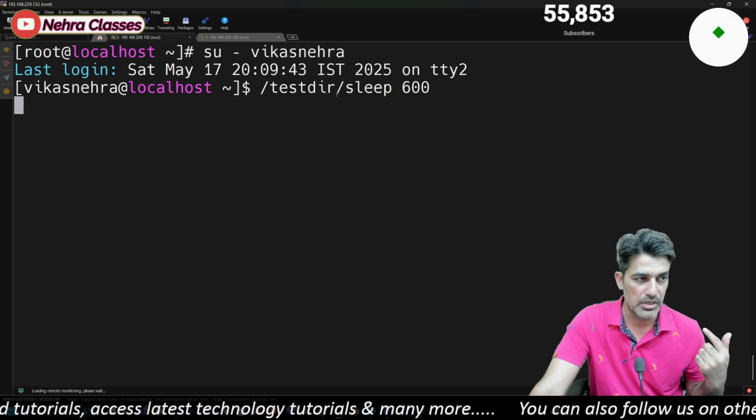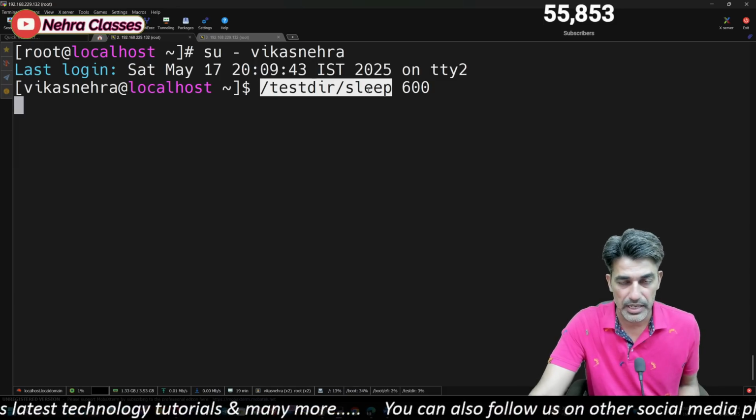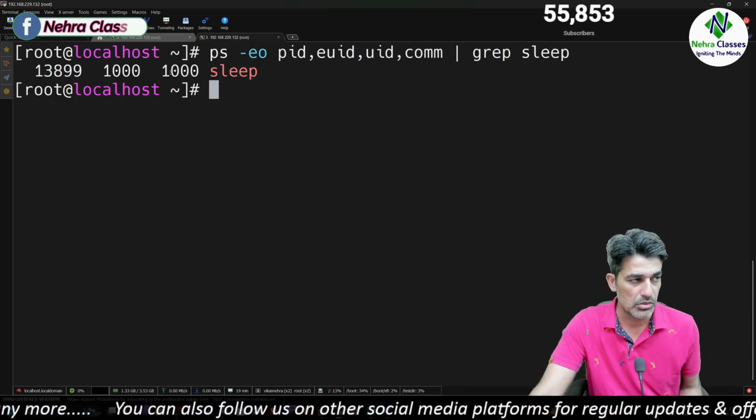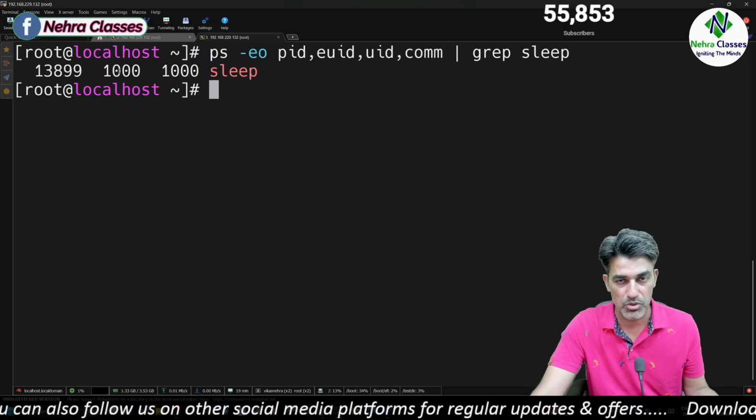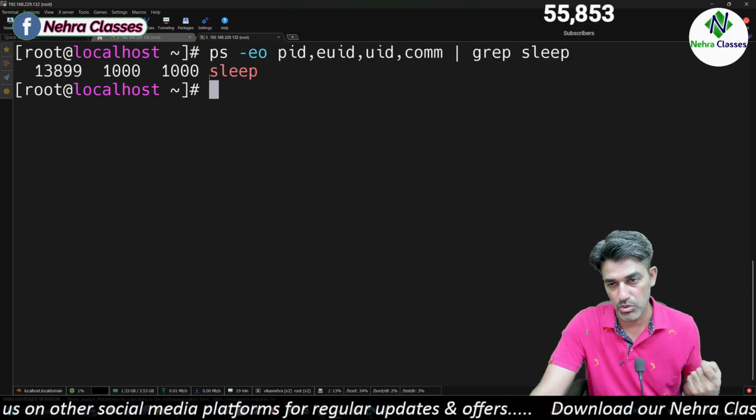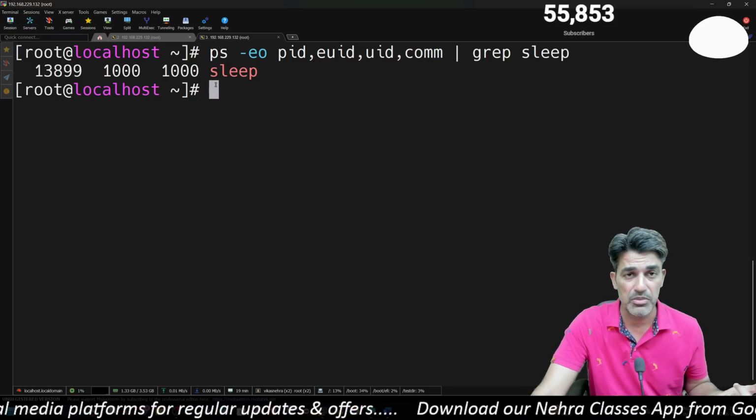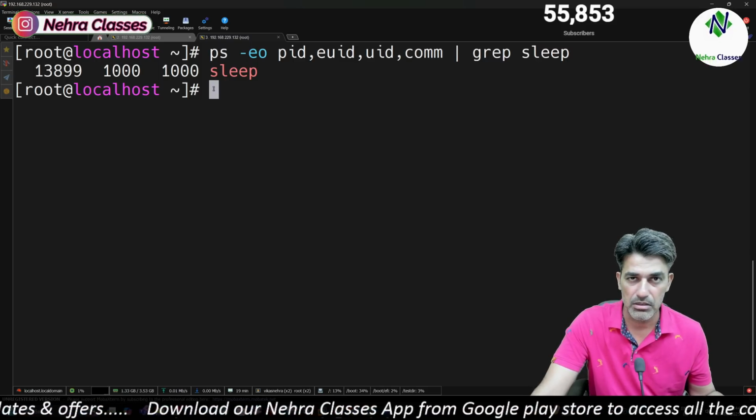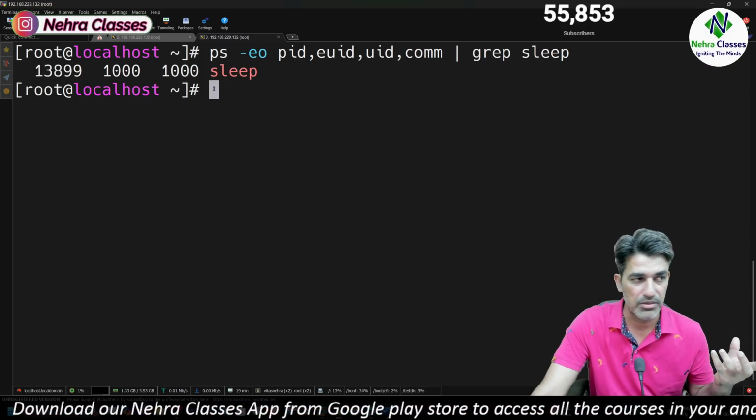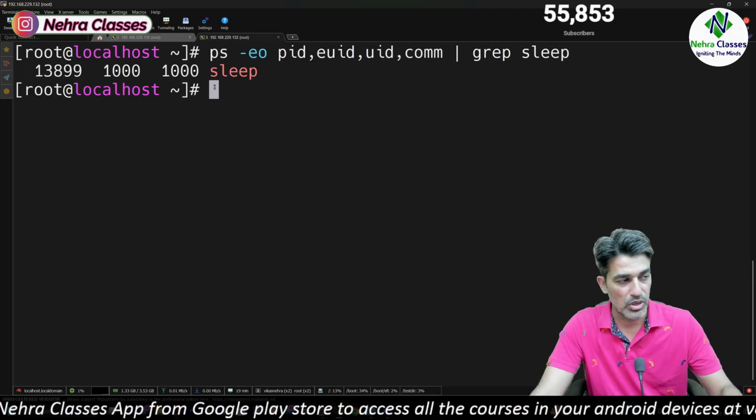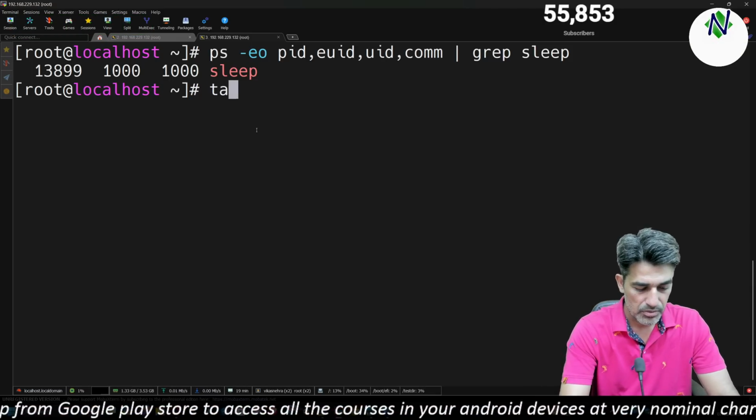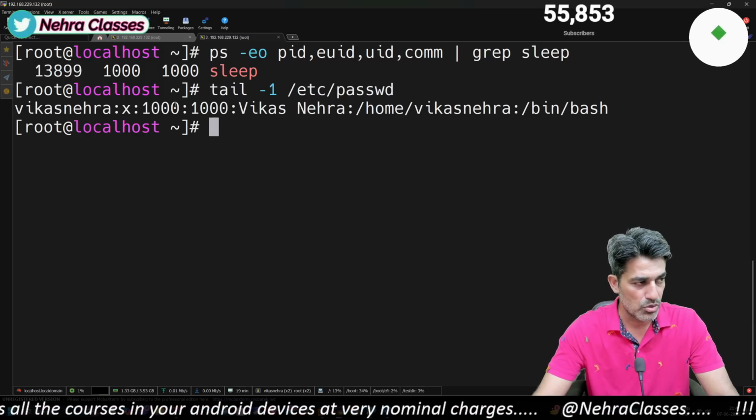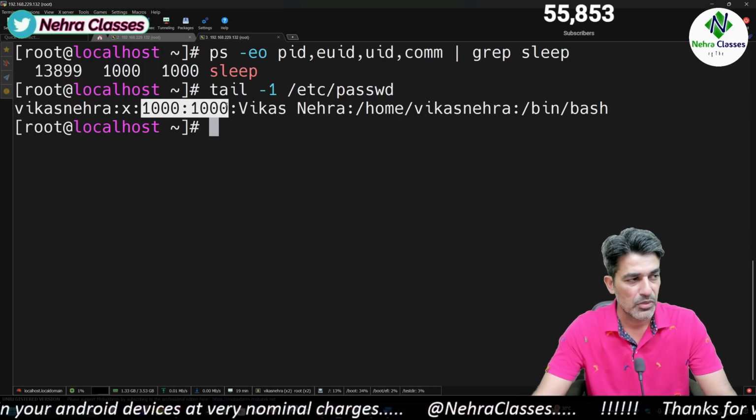The owner of this sleep binary file is root and the SUID bit is set. So ideally it should have shown us 0 in user ID and group ID instead of 1000. But since the nosuid option is enabled on the file system, it is executing as a normal file which does not have any SUID bit. Let me show you that this Vikas Nehra user has the user ID and group ID as 1000.